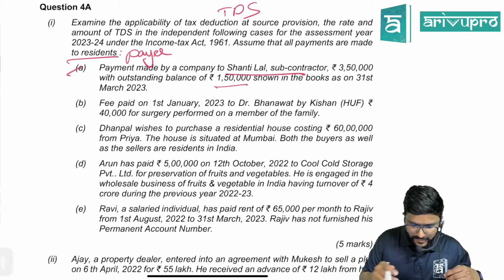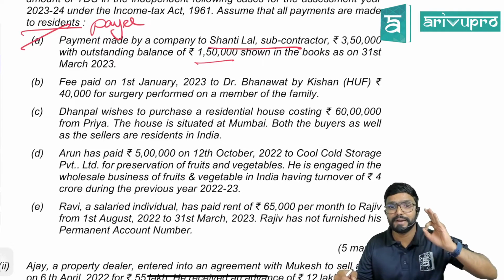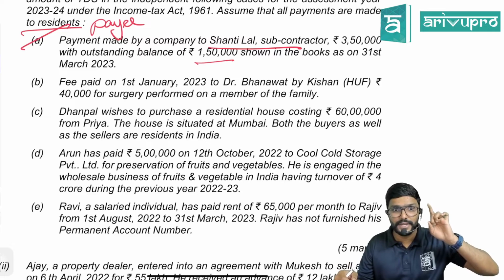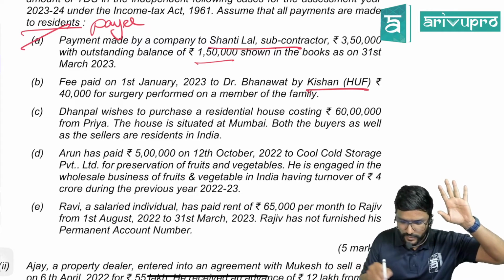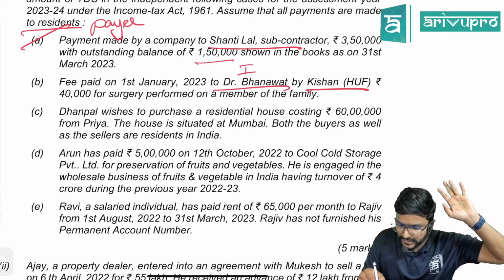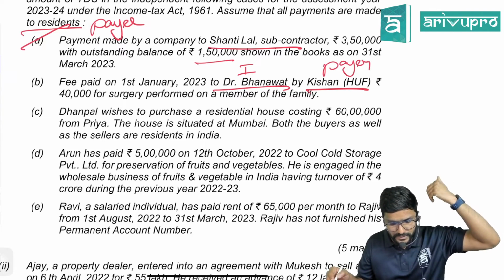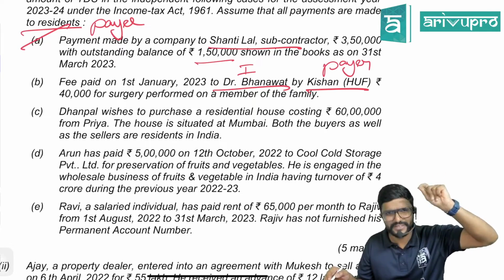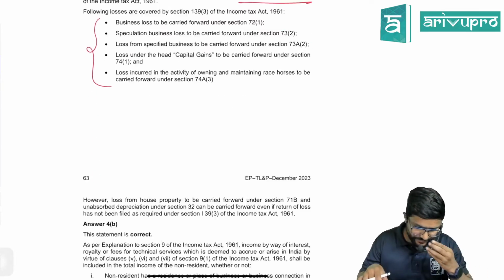Okay. First case done. B. Fee paid on 1st January 2023 to Dr. Banavat by Kishan HUF, 40,000 for surgery performed on a member of the family. So the payer is HUF, guys. Kishan. Who is the recipient? Individual. Payee is an individual, whereas the payer is a HUF. For what purpose? Surgery performed on a member of the family. So it is for personal purpose. Personal purpose, guys.